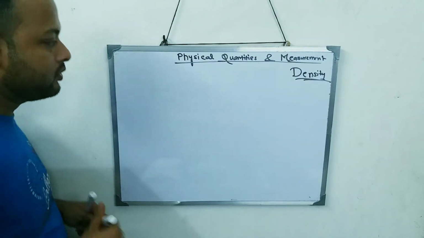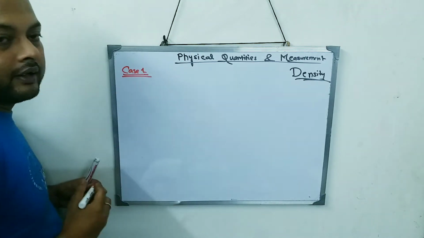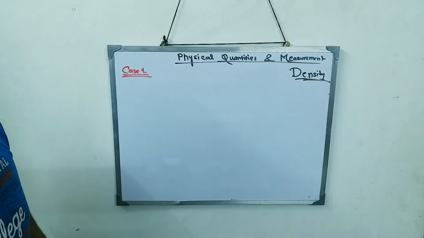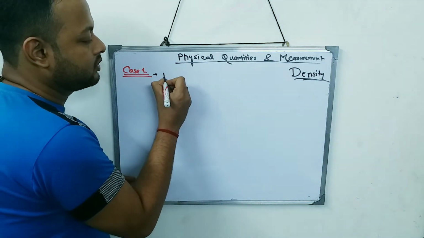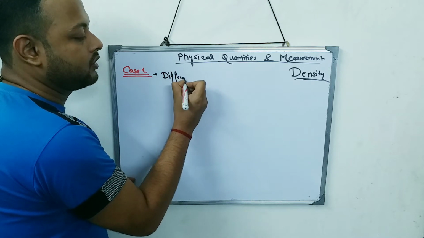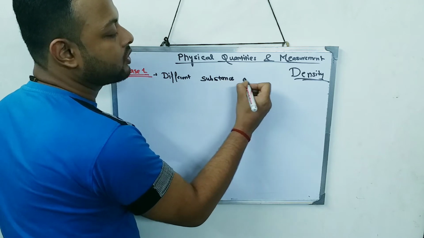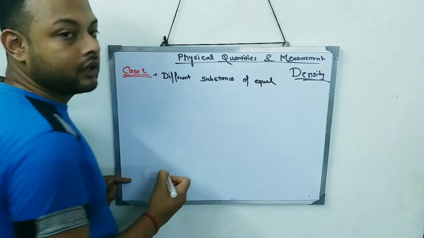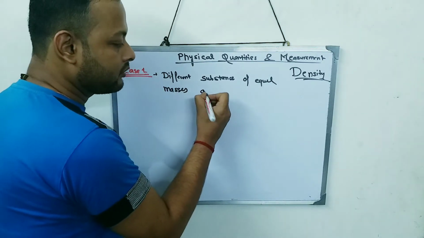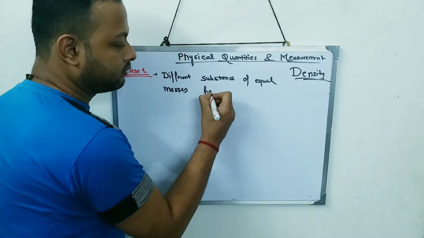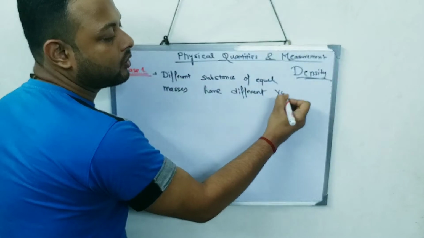First we'll talk about case 1. In case 1, different substances of equal masses have different volumes.